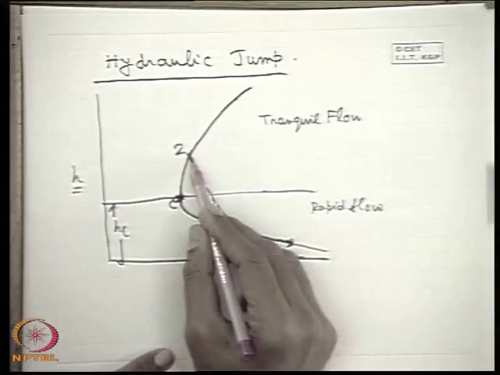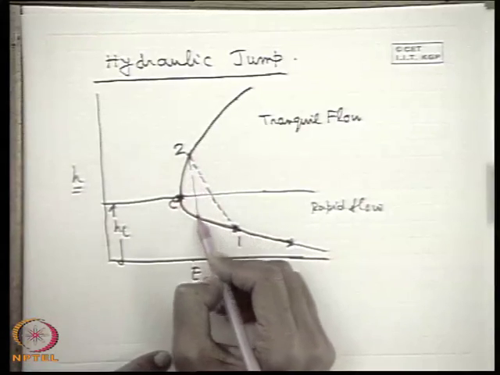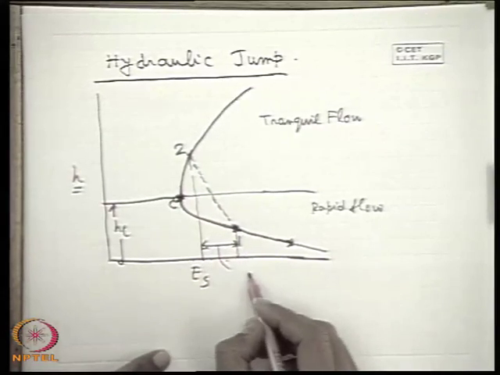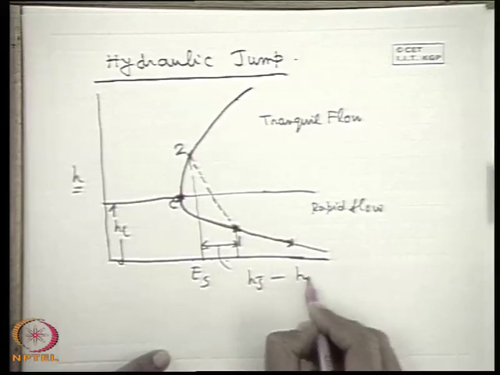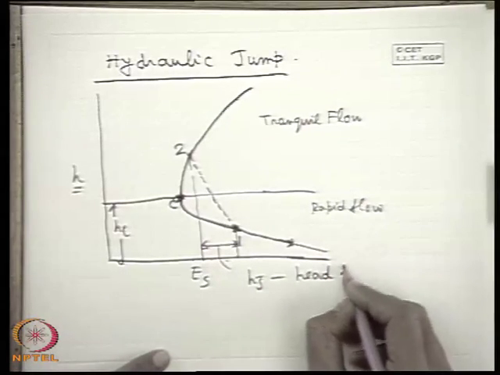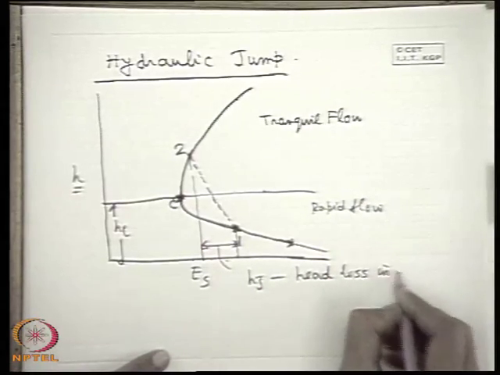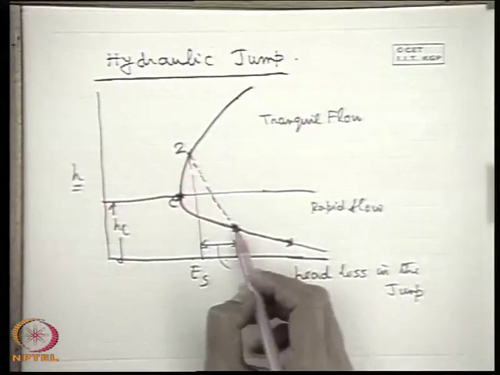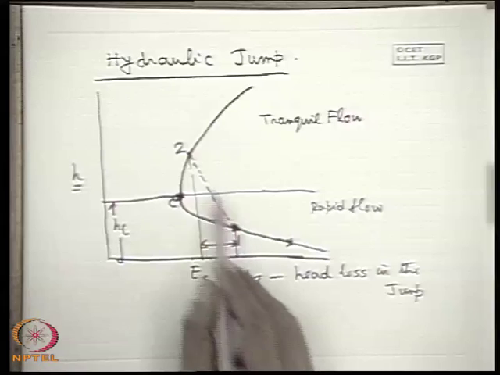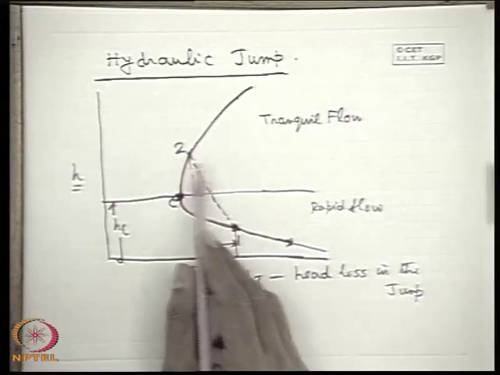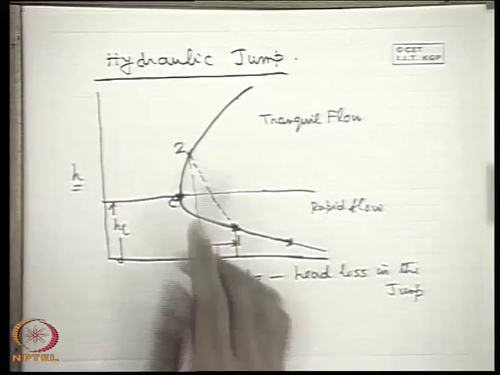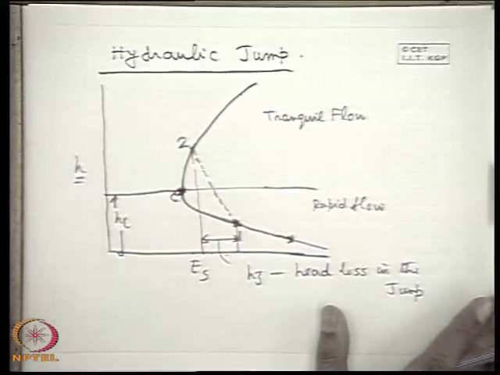This is a sudden transition, during which there is a loss of specific energy. This loss of specific energy is termed H_J, that is the head loss, the loss of total energy per unit weight, head loss in the jump, that means hydraulic jump. So this is the way by which a rapid flow is decelerated or converted into tranquil flow. All right. Now this phenomenon is known as hydraulic jump.